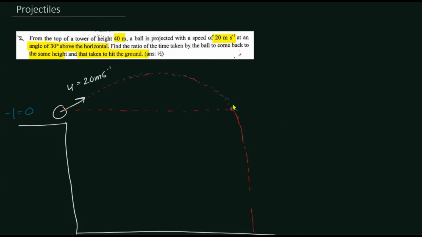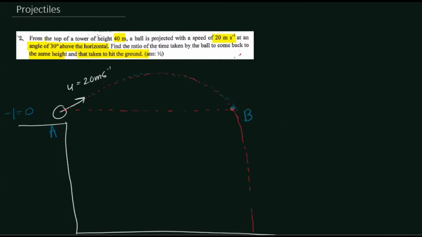Initially it is at a certain height, and it will reach the same height once again when the object is somewhere here. Let us consider only this projectile motion, from A to B, and try to find the answer.